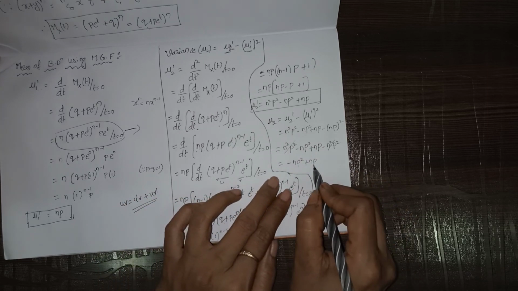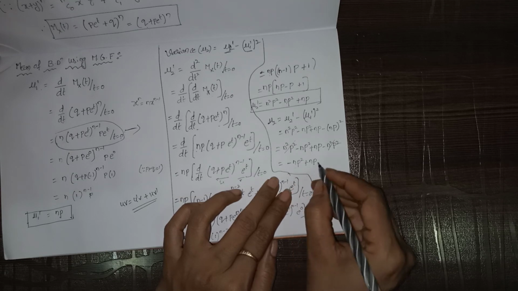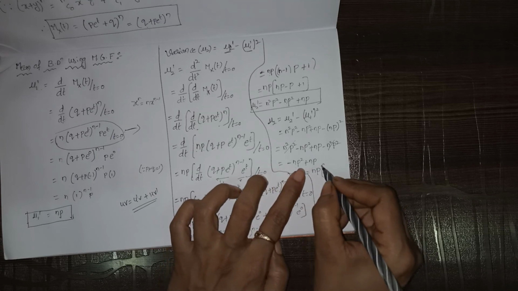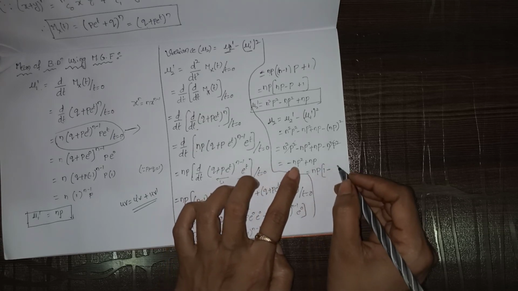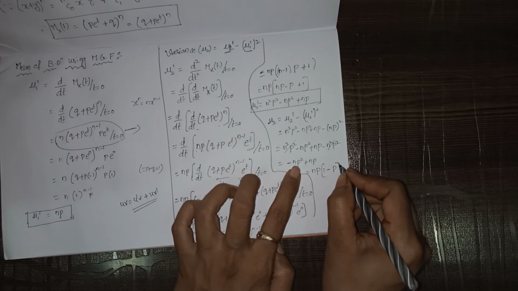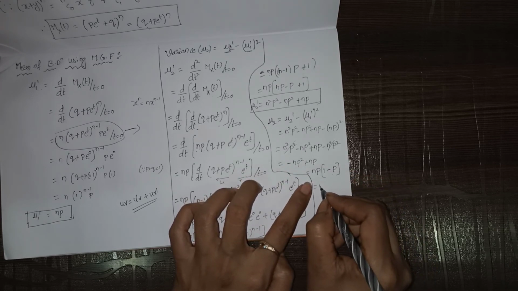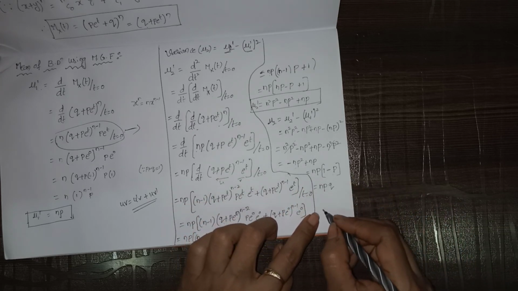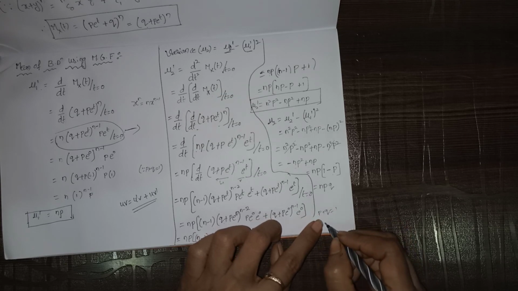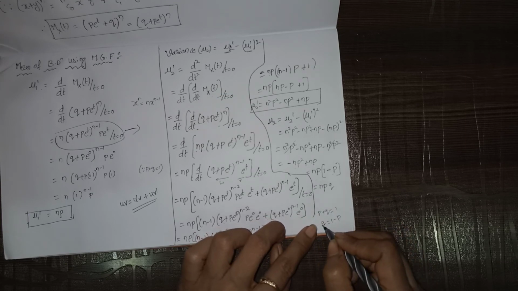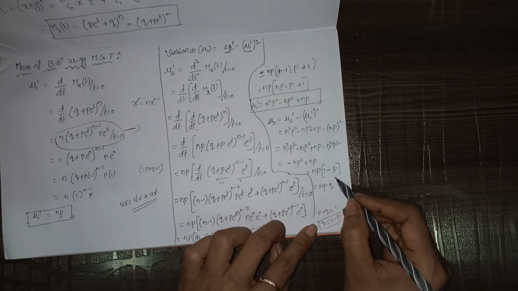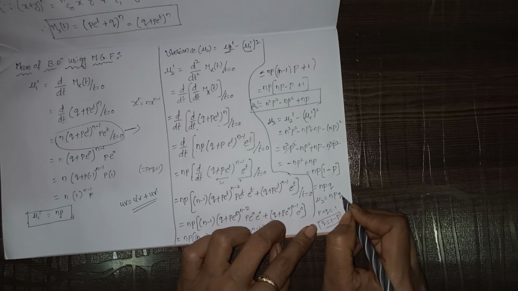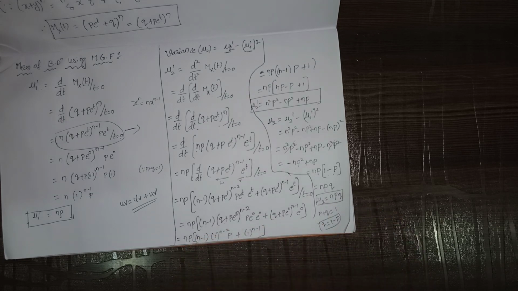In these two terms, what can we take common? np. Taking np common, we get 1 minus p remaining, and 1 minus p is nothing but q. So npq. Why is 1 minus p equal to q? Because p plus q equals 1, that means q equals 1 minus p. So in place of 1 minus p we have written q. Therefore mu2 equals npq. So this is the variance.